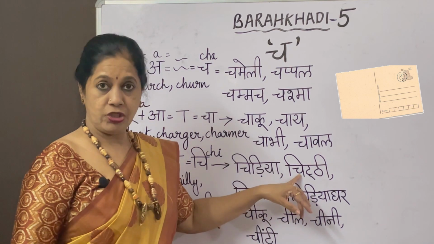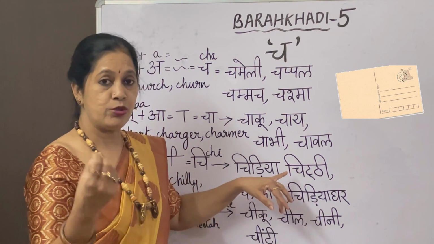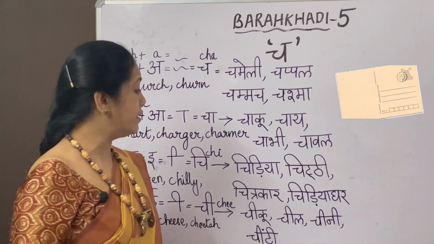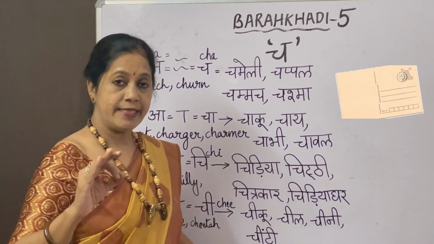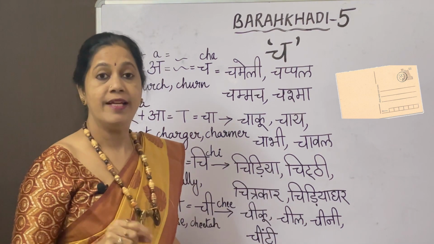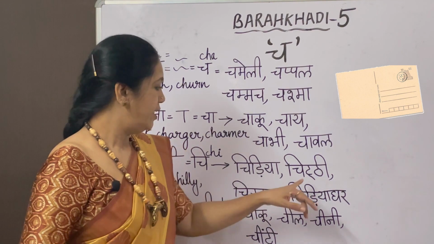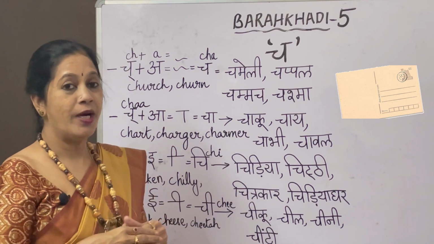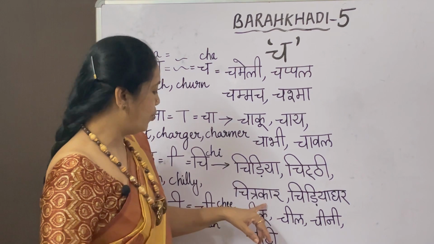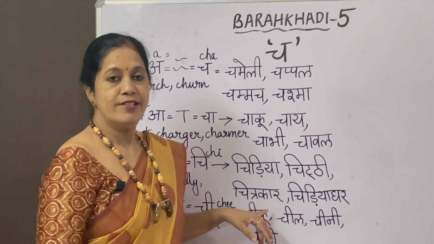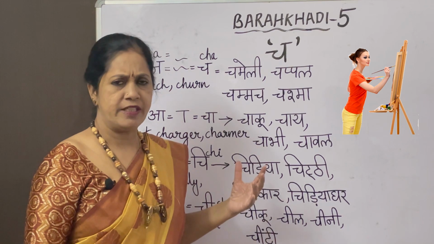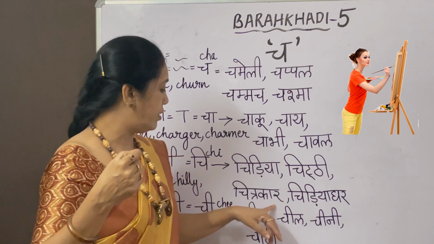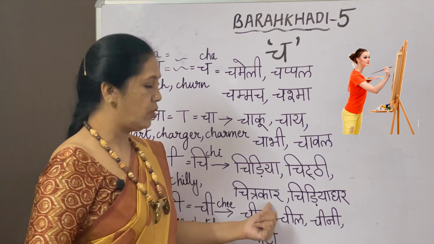You would have read patra also. There are khat also, which you would have learnt as two-letter words, khat, patra. Those are also letters. Chitti also is a letter. In that, patra is Sanskrit, khat is Urdu, chitti is Hindi. See how many different languages you are learning. Now let us go to the next one. Chitrakar. Chitrakar means artist, any kind of artist. The painter, all who paint, are called Chitrakar.